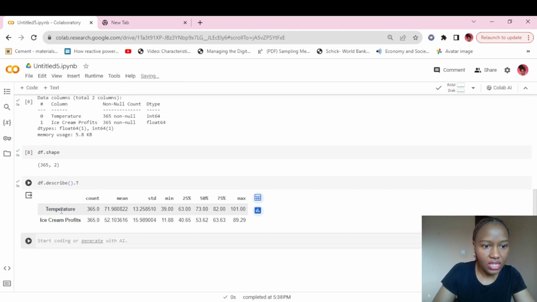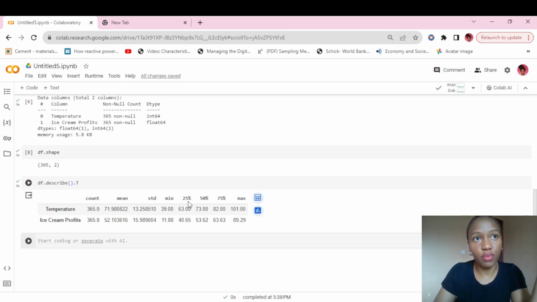So we have temperature and ice cream profits. The basic descriptive statistics are, for this, we have the count 365, we have the mean, which is 71 degrees, and I don't know if this is degrees or Fahrenheit. I'll have to check on that. And the profits 52, I guess this is dollars. The standard deviation, 25. Okay, standard deviation means the variance from the mean. How far off is each point from the mean? The mean, MEAN, not this mean. Min was the minimum value in this column of temperature.